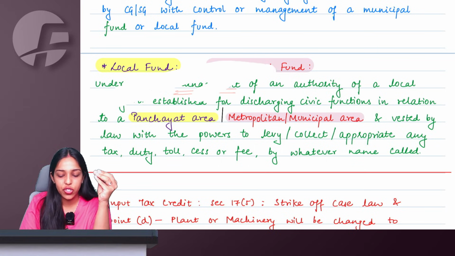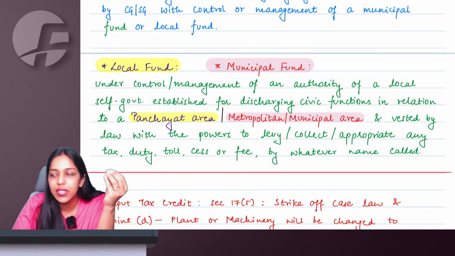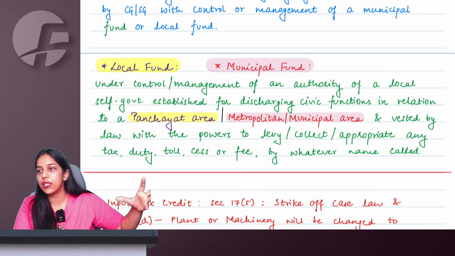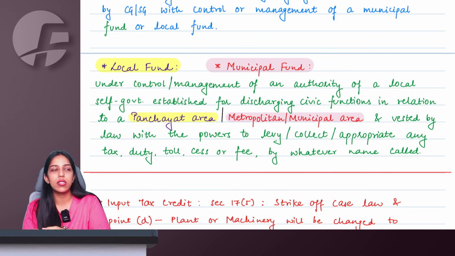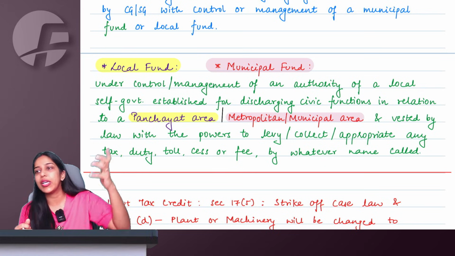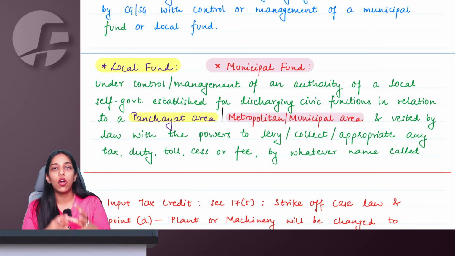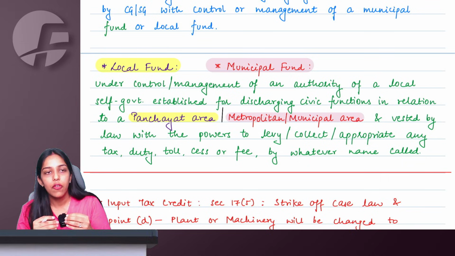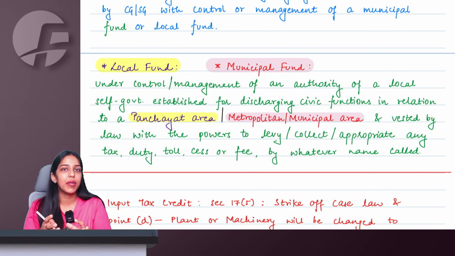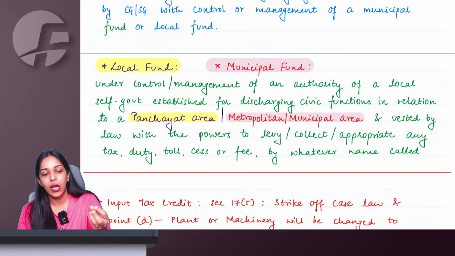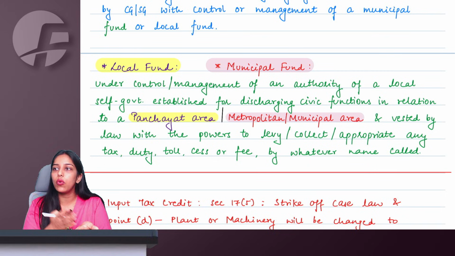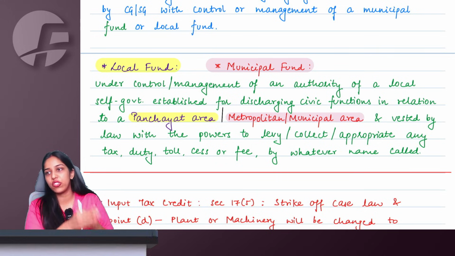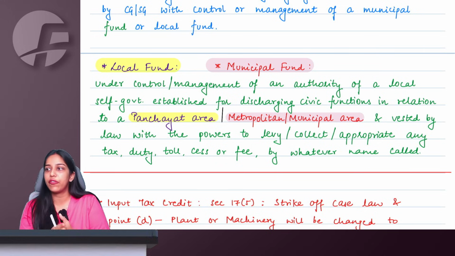Because they want to discharge the local civic functions there. They want to maintain the cleanliness of the town or village or the city, the drainage system, sewerage system, water related issues, street lights, etc. So there could be a lot of civic functions which these panchayats or municipal areas have to fulfill. And to do this, they need to have some funds. These funds are known as local funds if they are for panchayat area, municipal fund if they are for metropolitan